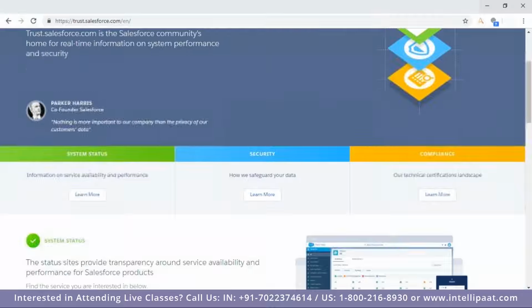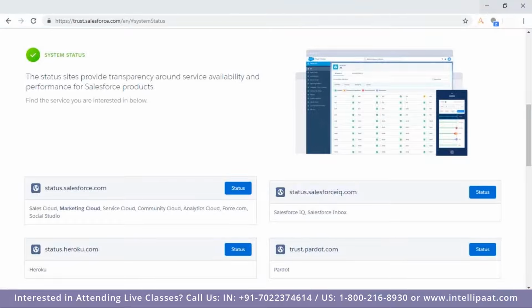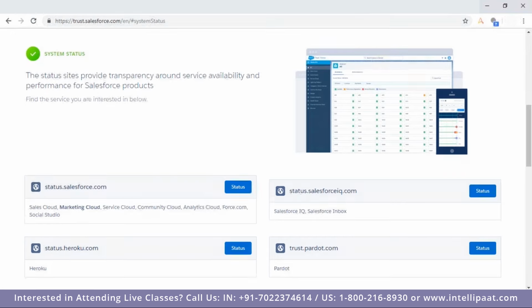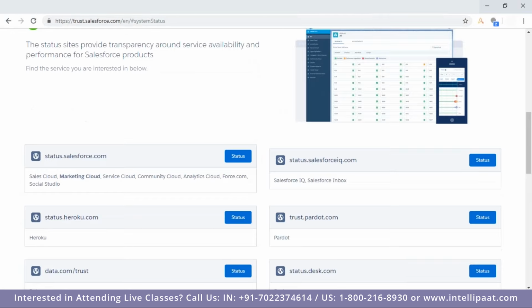And if you are scrolling down, this is the system status. Let me go with this. Here you will be getting all the status of different Salesforce servers live. This is the live video. So let me go with the Salesforce status, not Heroku, data.com, here and here.